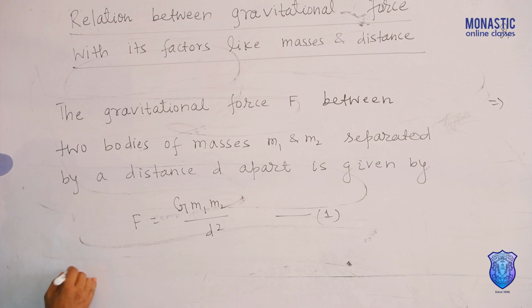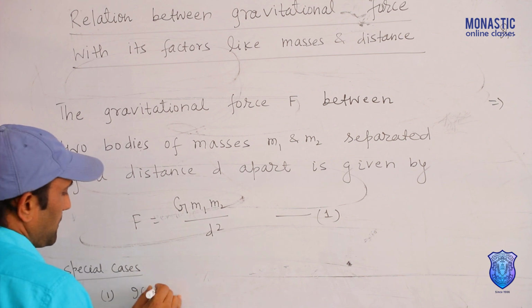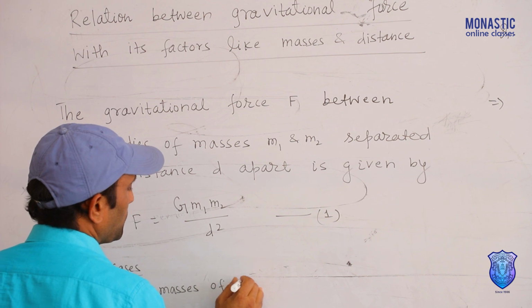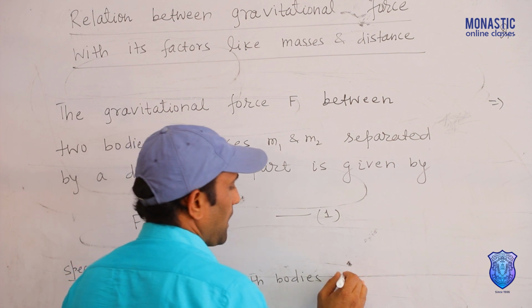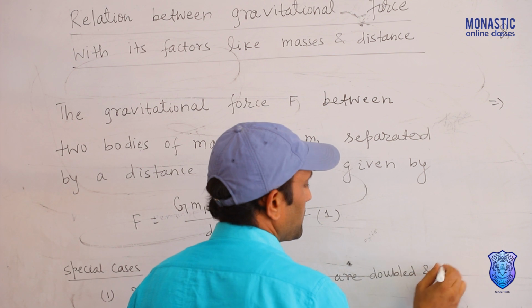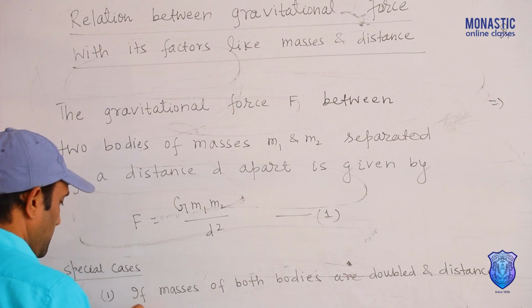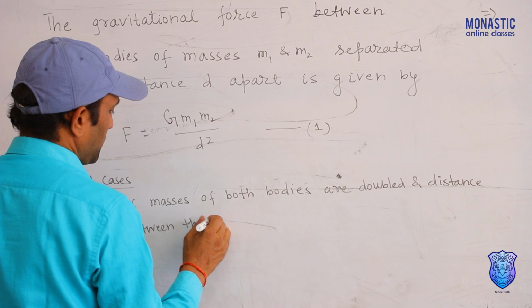Some conditions related to special cases. First, if masses of both bodies are double and distance between them is fixed.